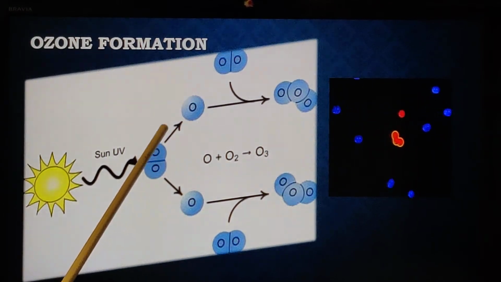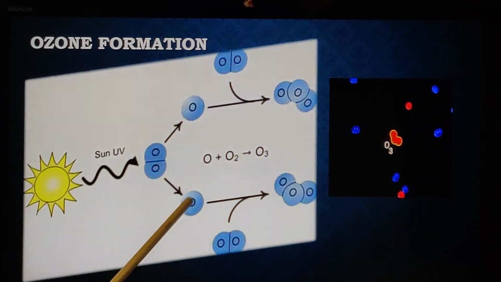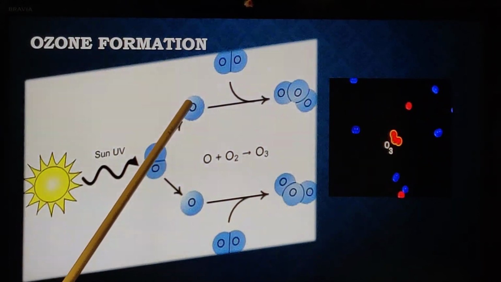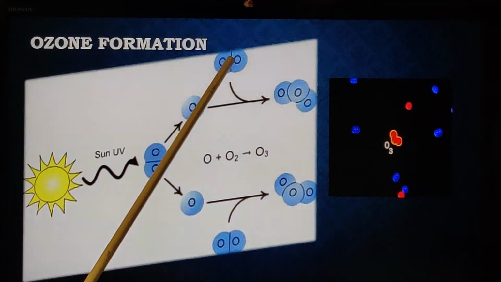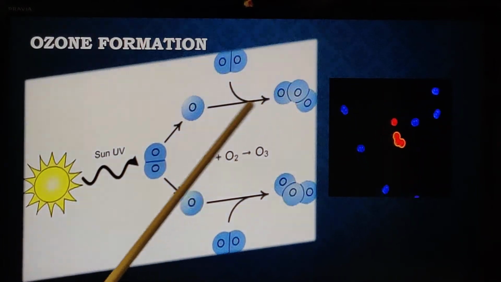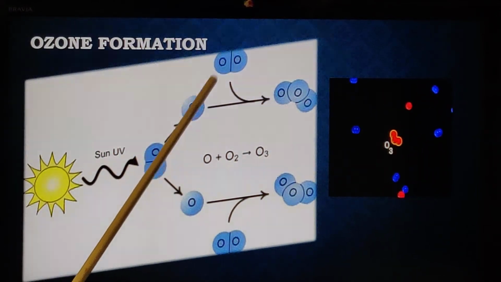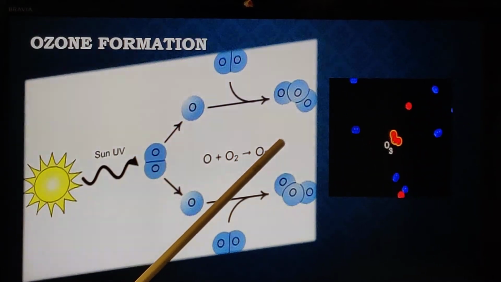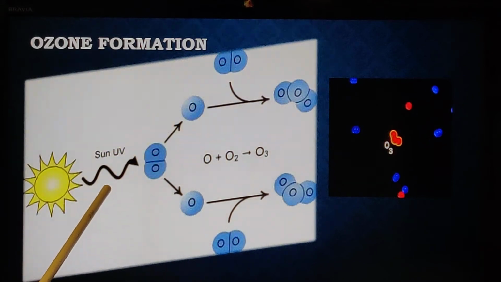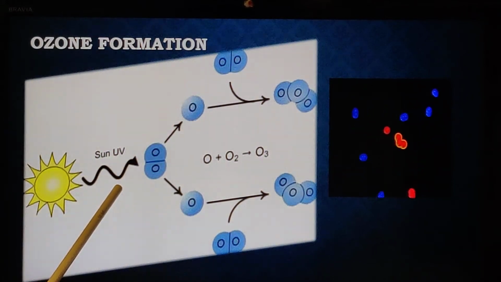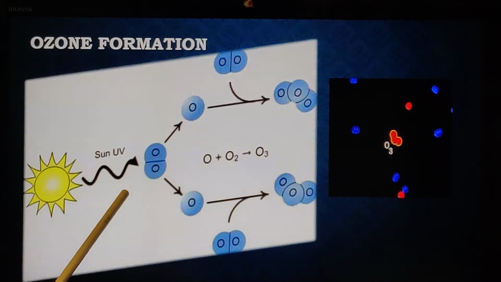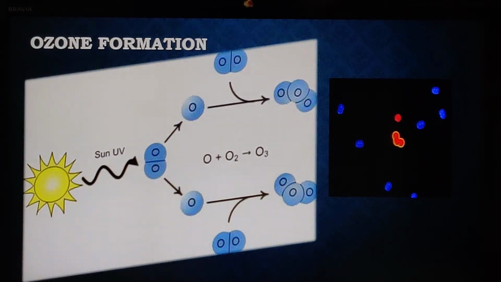So when it breaks, it becomes 2 atoms of oxygen. It's very unstable. It will always try to find another oxygen molecule to combine with, and it becomes ozone. So one atomic oxygen combining with a molecule of oxygen forms O3, and that is called ozone. It is formed in the presence of UV rays, happening in the stratosphere.